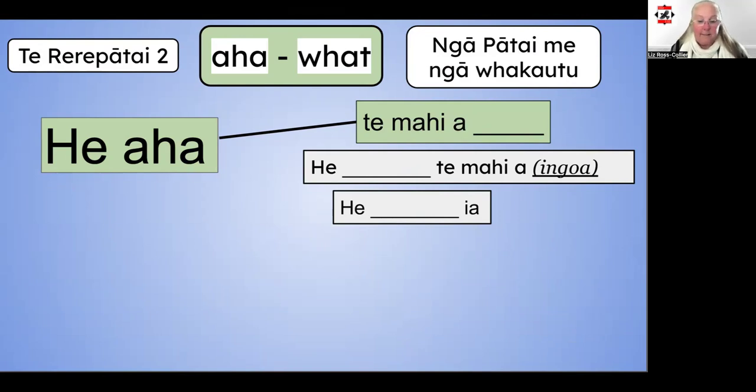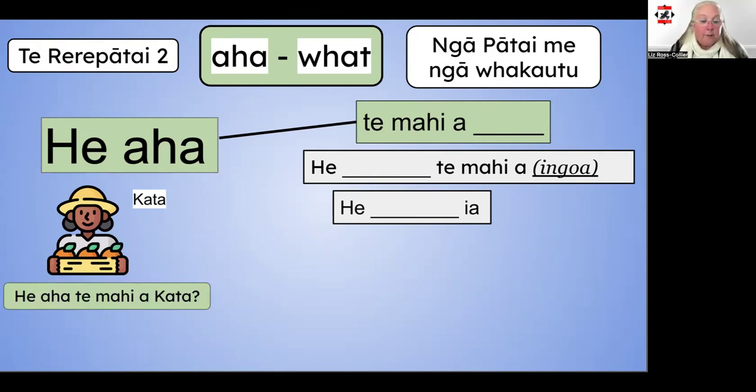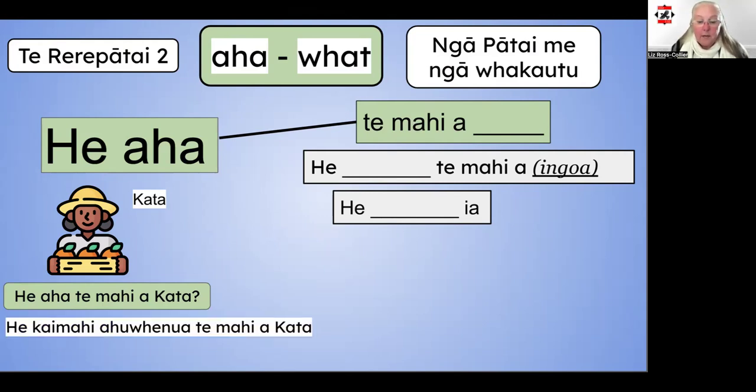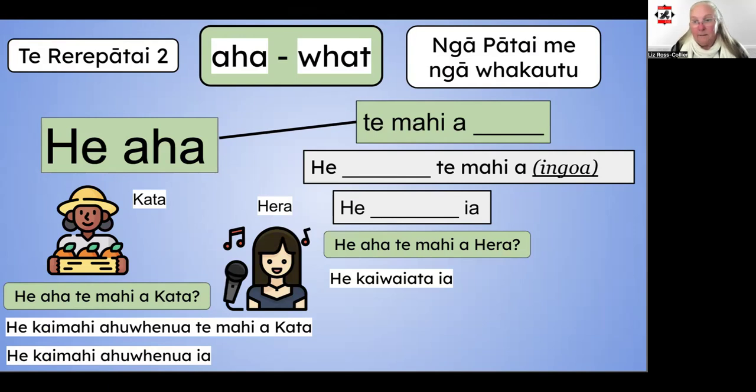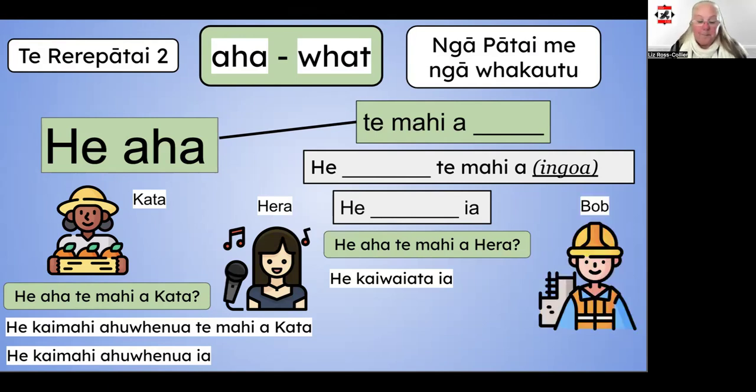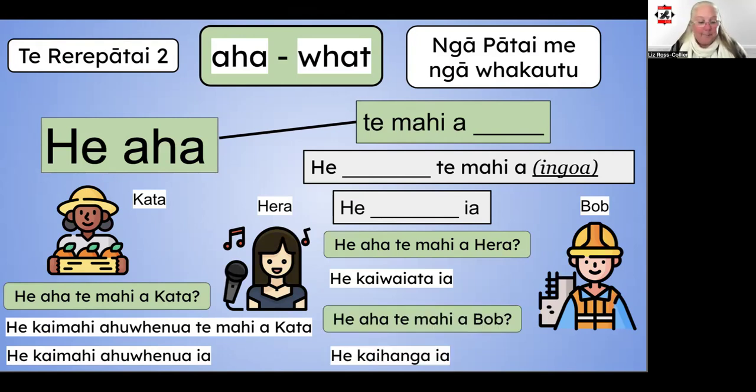Here we have Kata. He aha te mahi a Kata. He kaimahi ahuwhenua te mahi a Kata. Or you could just say, he kaimahi ahuwhenua ia. She is an agricultural worker. Here is Hera. He aha te mahi a Hera. He kaiwaiata ia. She's a singer. Last one, here's Bob. He aha te mahi a Bob. He kaihanga ia. He's a builder.